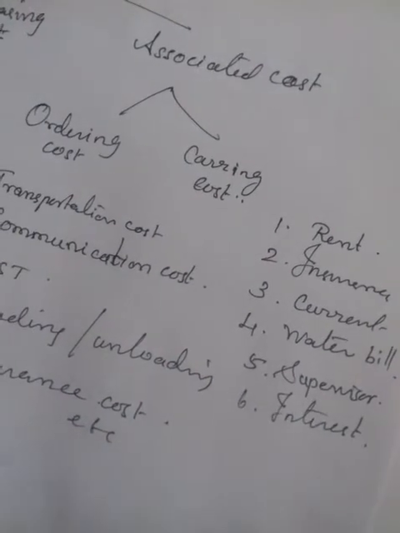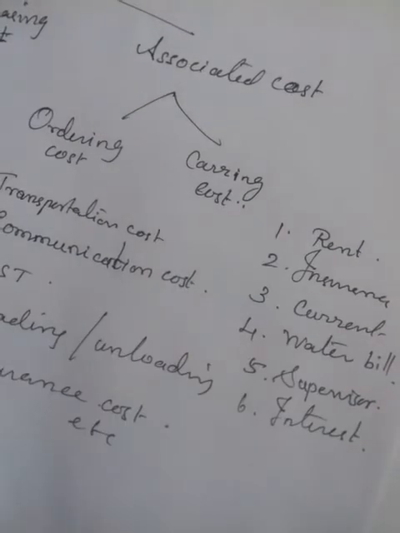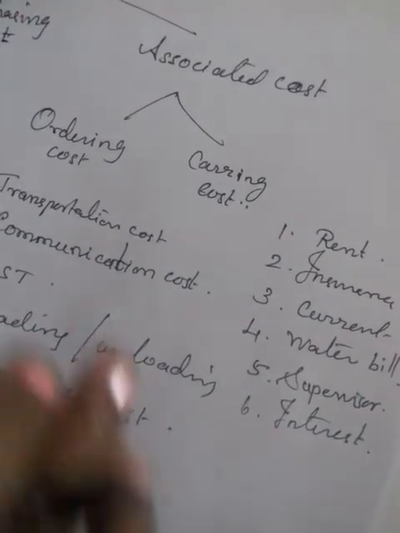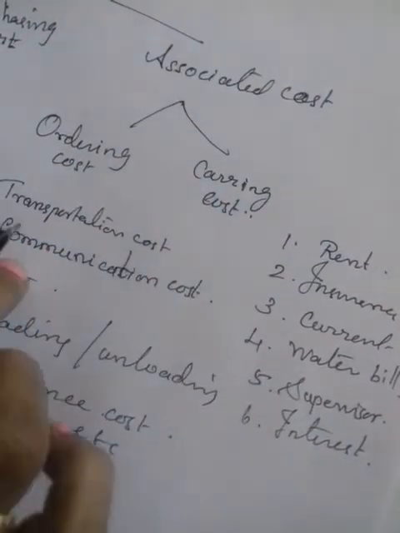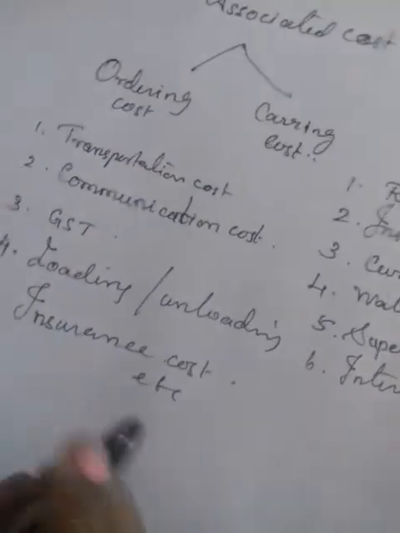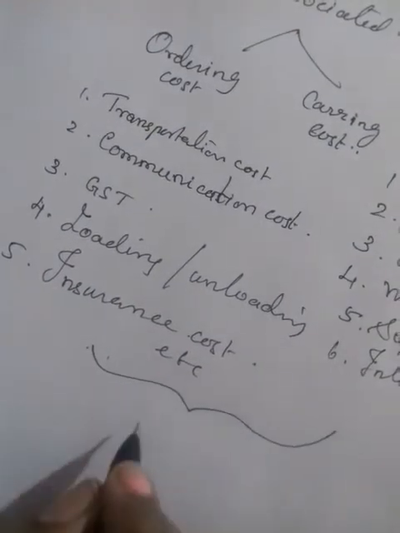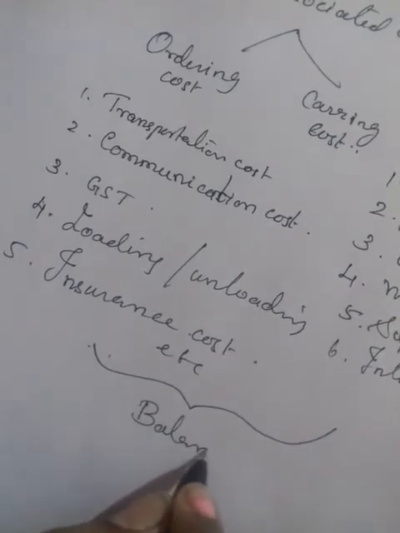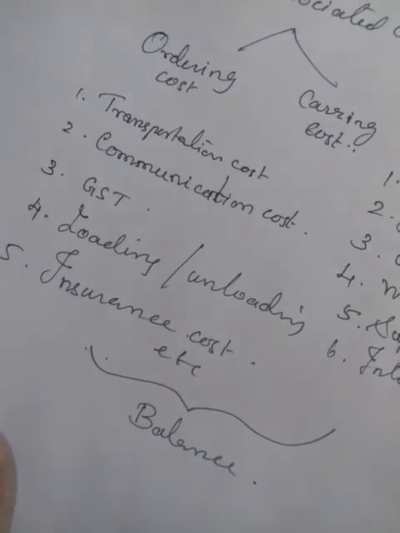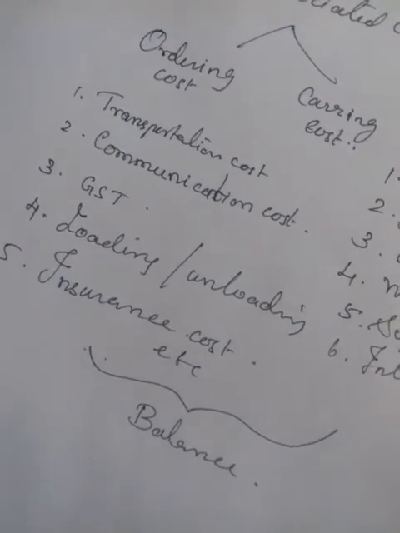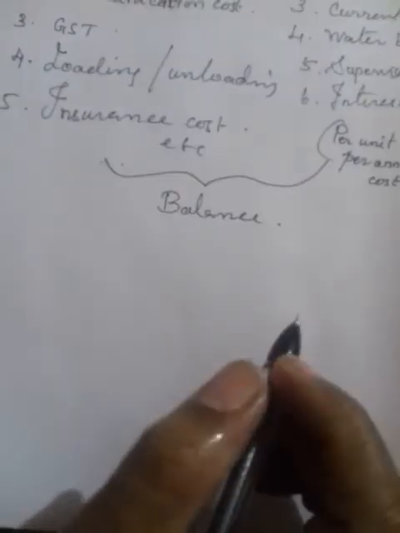So these are the two different types of associated cost. One is ordering cost, another one is carrying cost. Sometimes one may increase and the other may decrease, or sometimes it may be the other way around. So as a business owner, you have to balance ordering cost and carrying cost. How to balance this ordering cost and carrying cost?